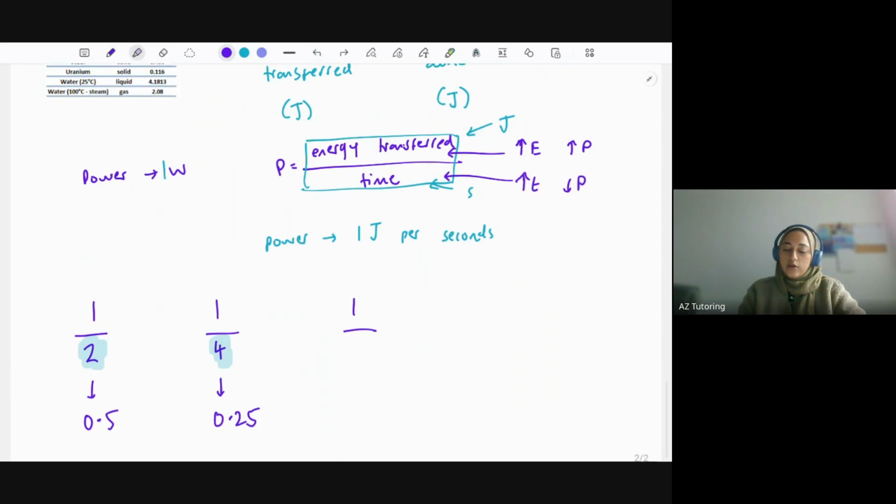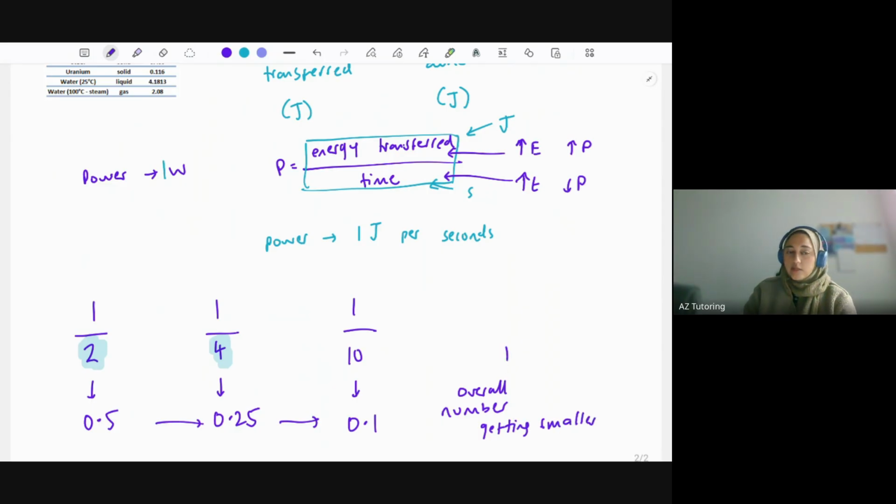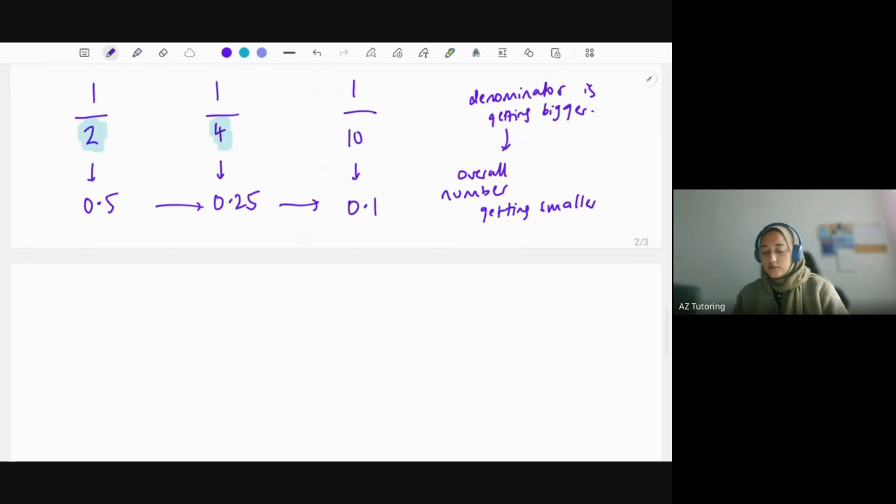You also need to know this for bounds and error intervals for maths as well. This concept, which confuses quite a lot of people. I'll increase the number even more just to prove it to you. Let's put 10 over. 1/10 as a decimal is 0.1, and you can see 0.1 is a lot smaller than 0.25. So the number's getting smaller. Overall, the number is getting smaller as the denominator is getting bigger. So a lot of people get confused with that concept. So I'd recommend just plugging in some numbers and seeing what happens. So I've just proved it there, essentially.